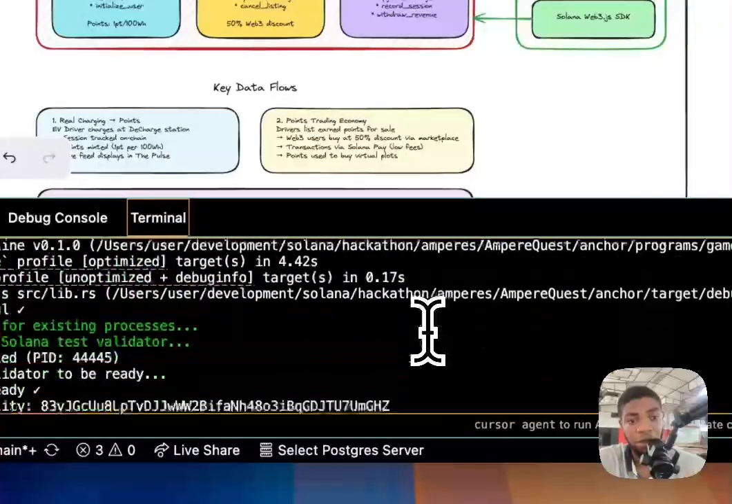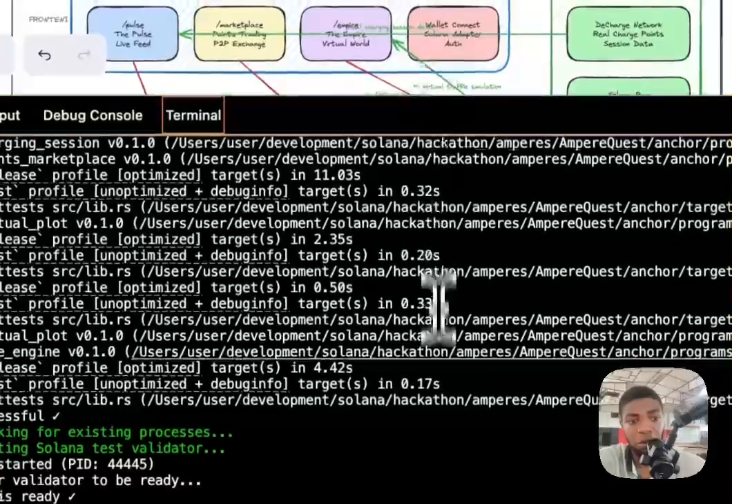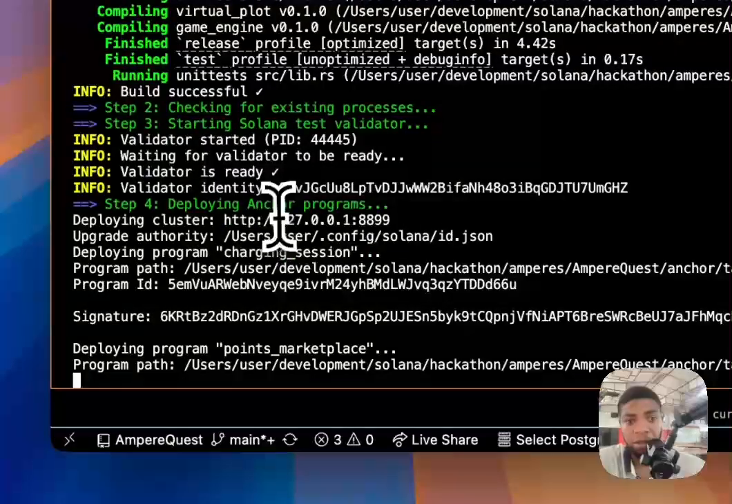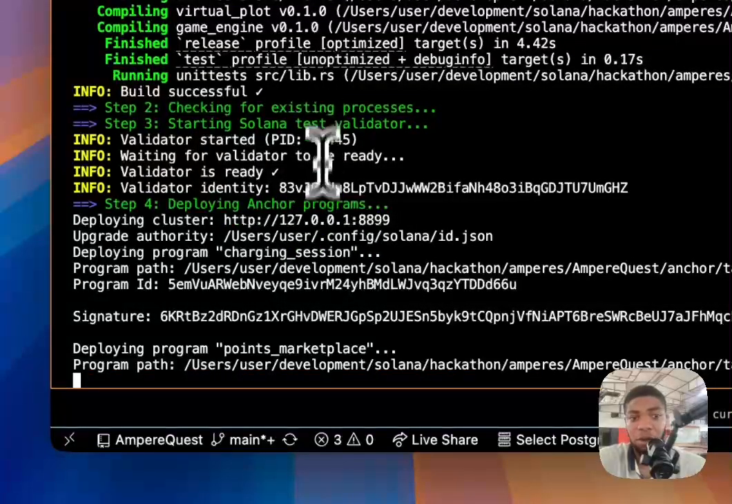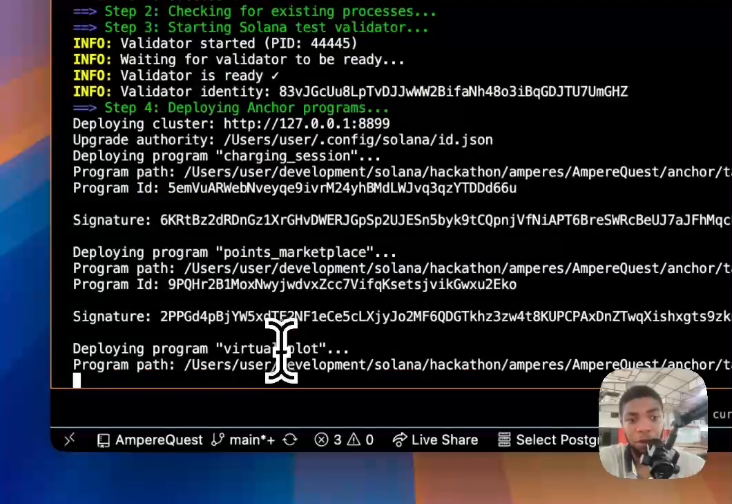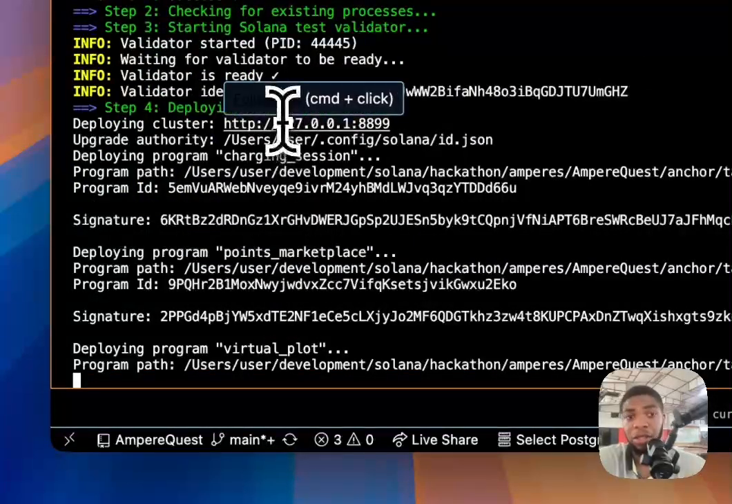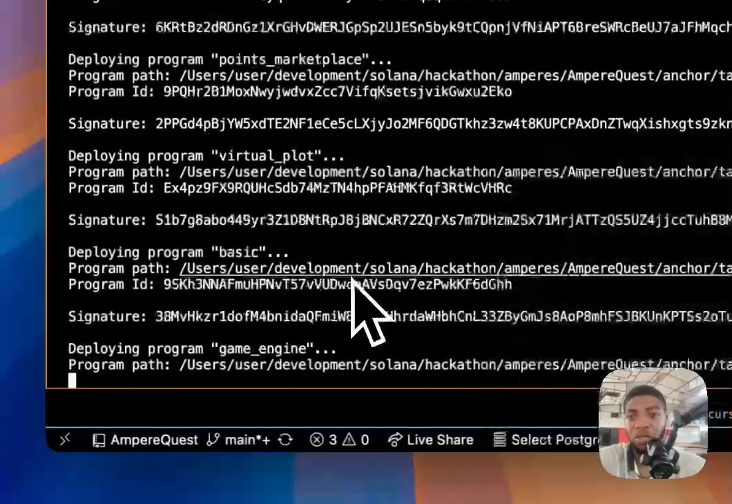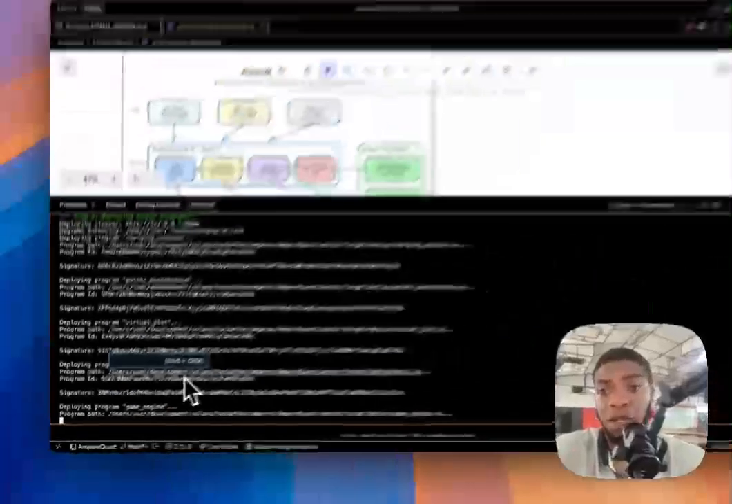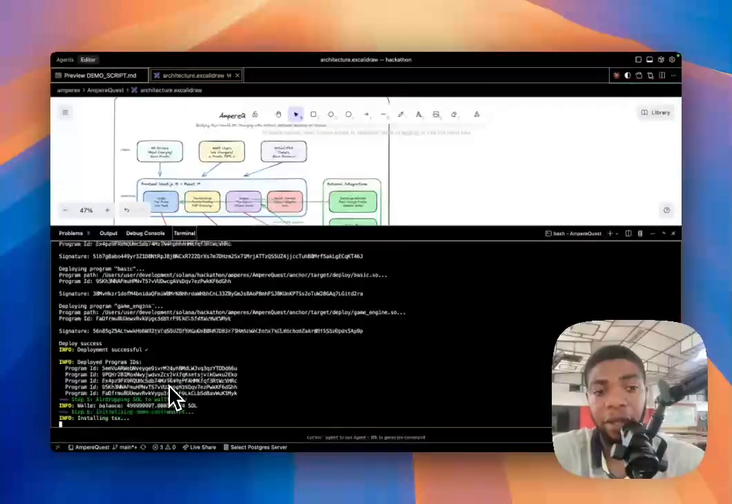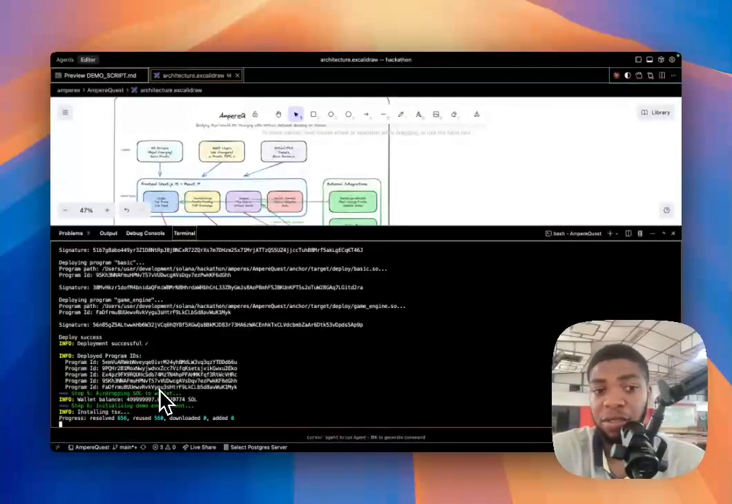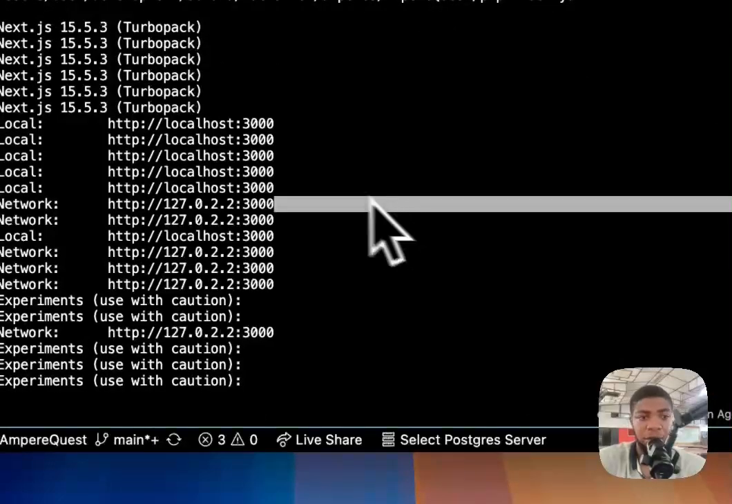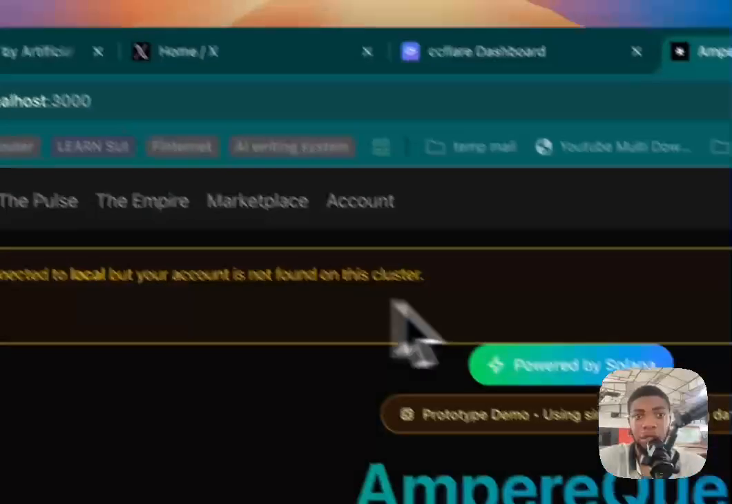I'm setting things up locally. Let me just zoom in. Okay, so I've compiled. It has started the local test validator. We have programs deploying: the virtual plots, the marketplace, and charging session. All of these things will be exposed through the front end, and I will get to it later. This basic one is just the one that incentivizes the EV drivers. This is just setting up the base for testing purposes. That's fully started. I'm going to clean this because it's the first load. So I'm connected to the local cluster now.